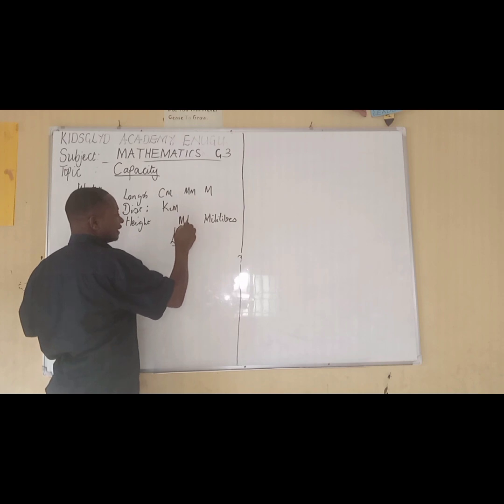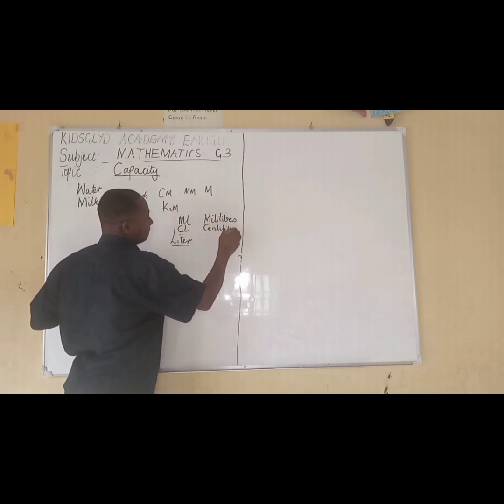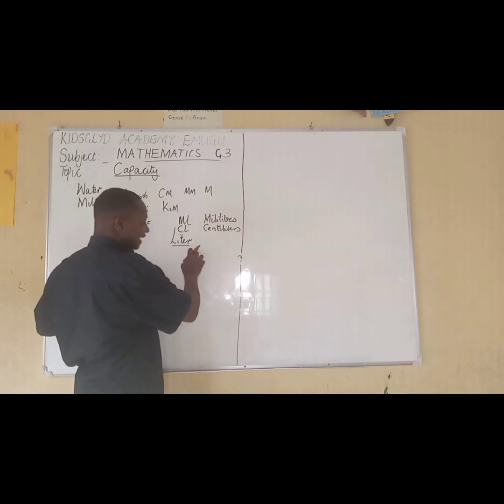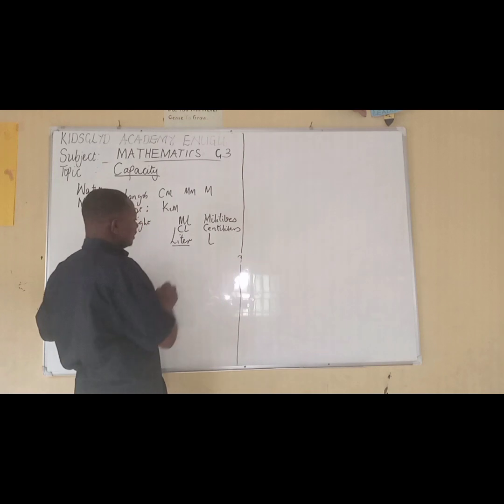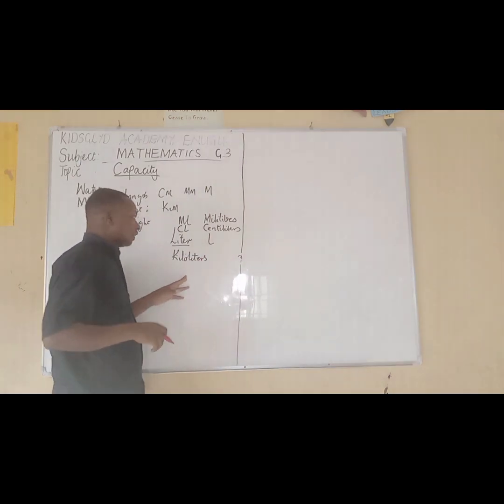We'll talk about centiliters, that's cl. Then we'll talk about liters itself, which is L. Then we'll talk about the kiloliters. Now we are going to look at these one after the other.